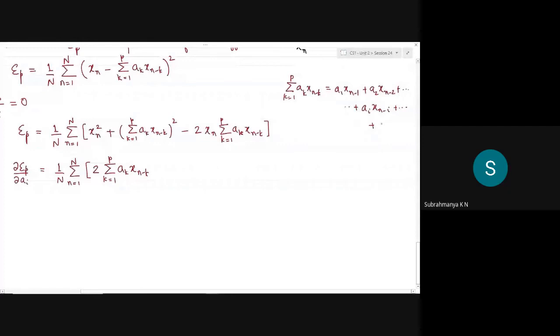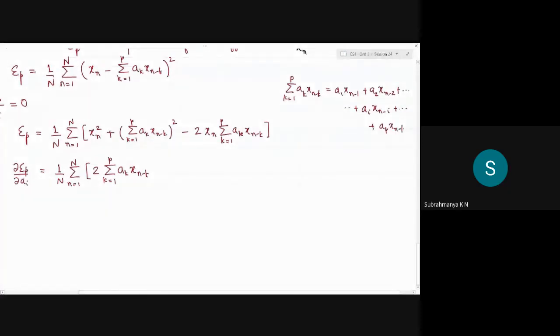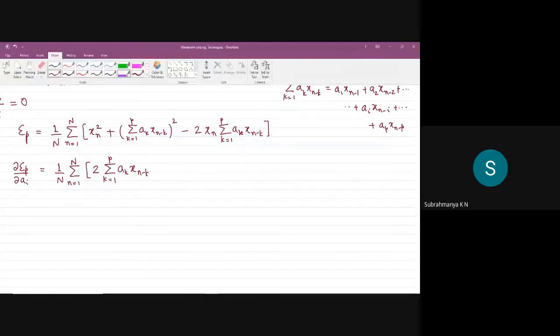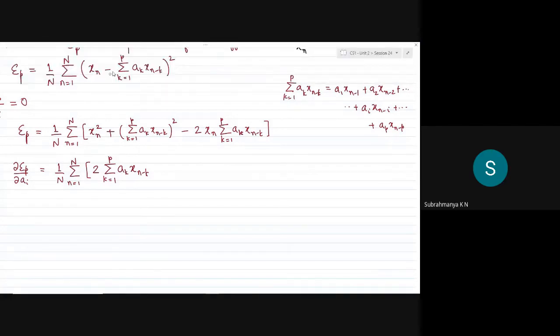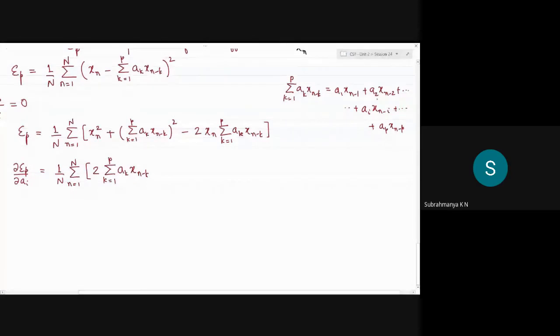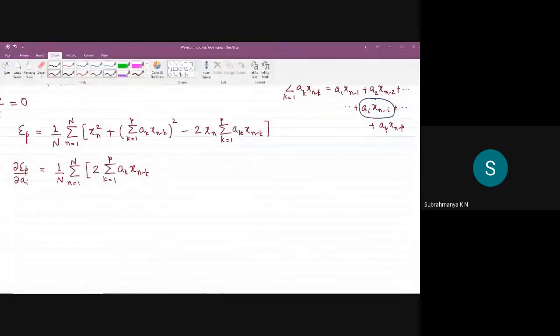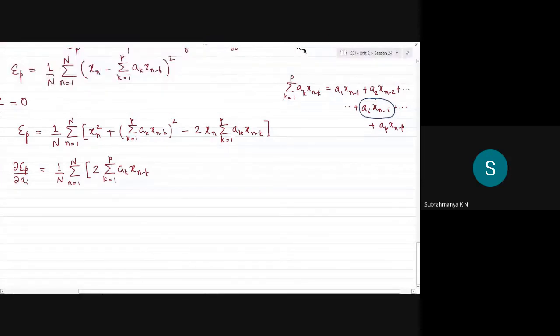I'm trying to differentiate all these terms with respect to ai. Except for this term, everything else is 0. Differentiation of all other terms is 0. The only term which will have a non-zero differentiation is the term involving the coefficient ai. So the differentiation of this is simply xn minus i itself.